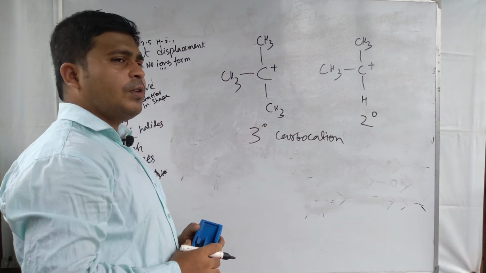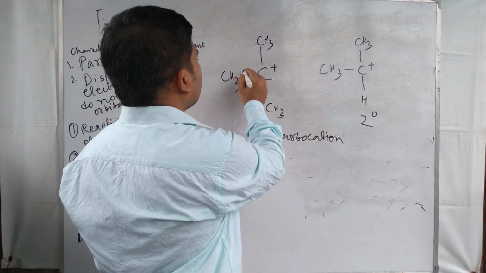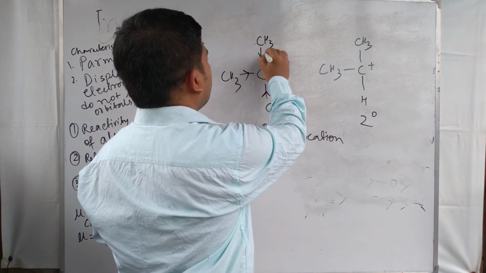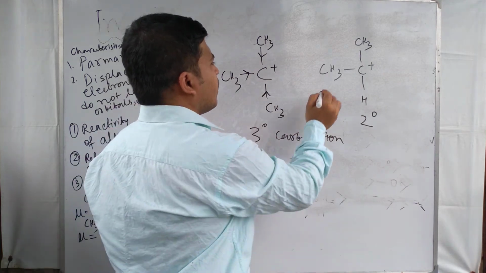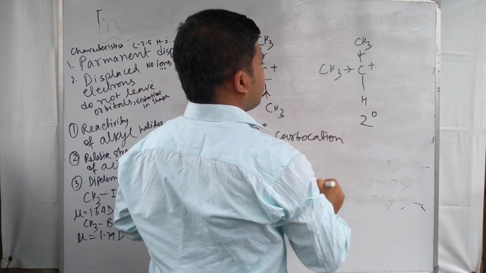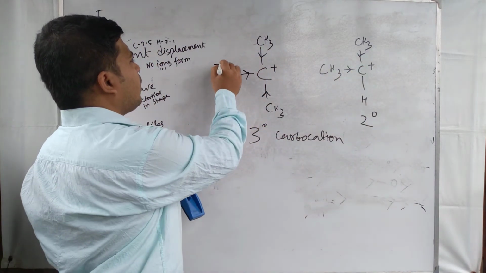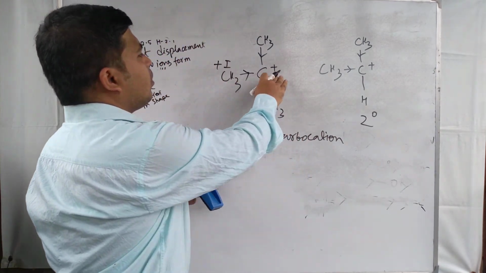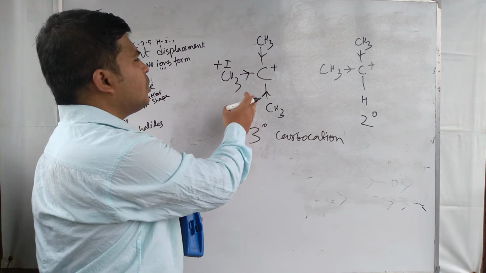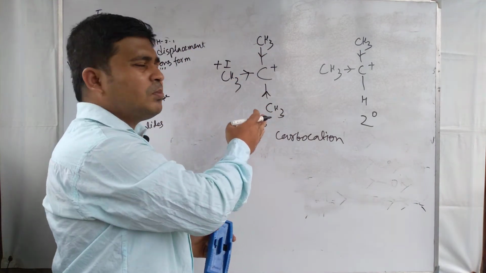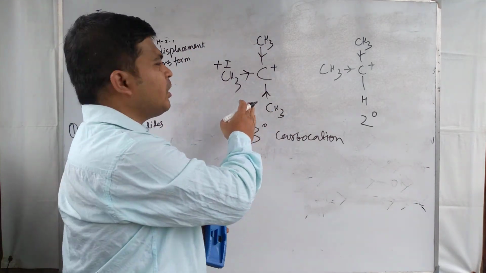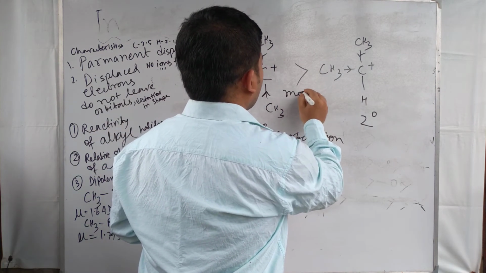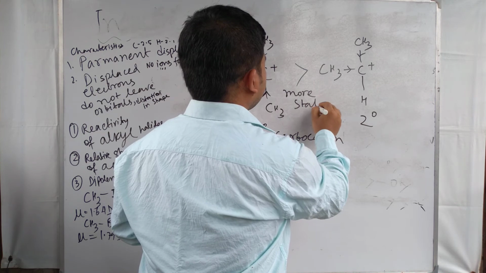Now the question is how we can apply the inductive effect to find the stability of the carbocation. Here the methyl group is an electron donating group, operating a +I inductive effect and making this carbon less positive in charge due to the electron donation by the methyl groups. So this one is more stable.